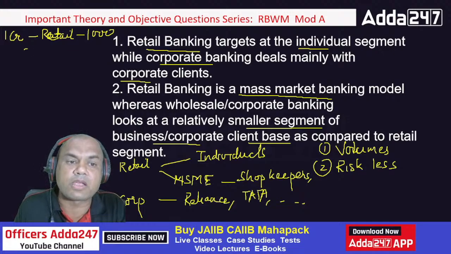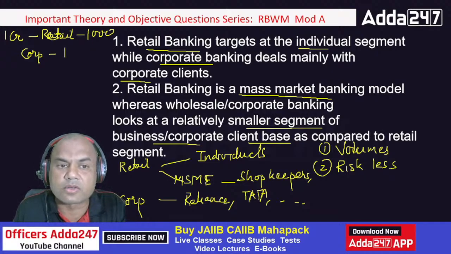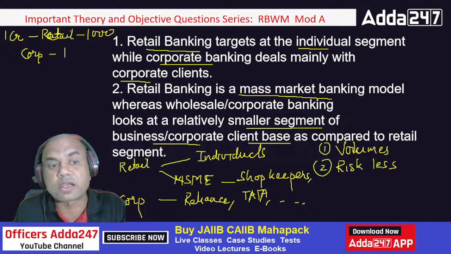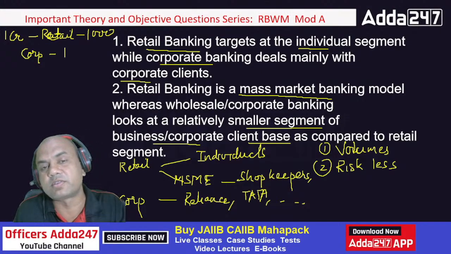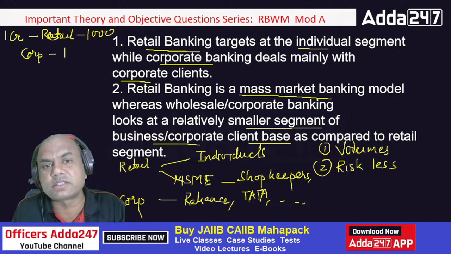And in corporate banking, what will I do? I'll give the same loan to only one client. Now tell me, can all the 1,000 become NPA or default? No. But this one client can definitely default if the market conditions go worse. So that is the main difference. In retail banking, the risk is always less.